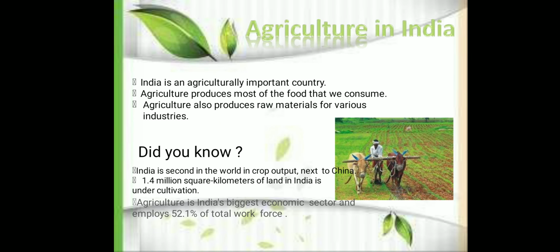And when we talk about the status of agriculture in India, 1.4 million square kilometers of land in India is under cultivation, and it is the second largest crop output after China. If you see the data, agriculture is India's biggest economic sector and employs 52.1% of the total workforce. So we are totally dependent on agriculture, and agriculture or farming can be divided broadly into two types.